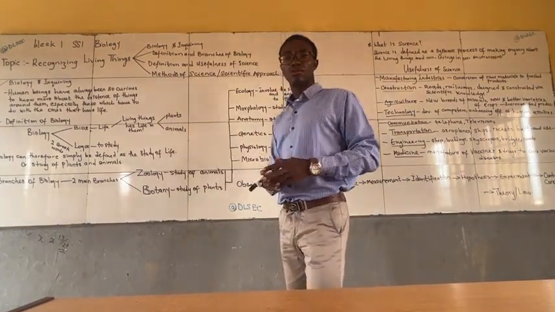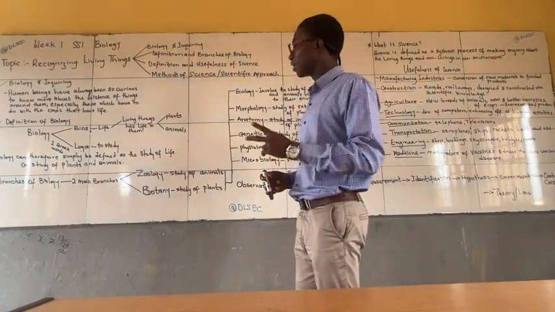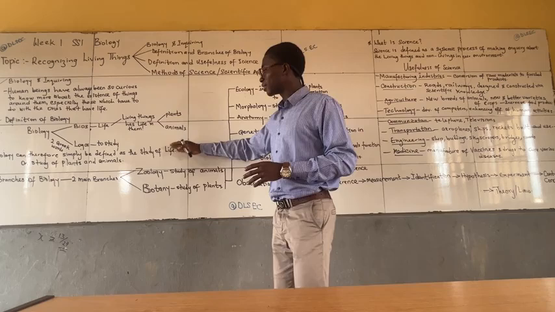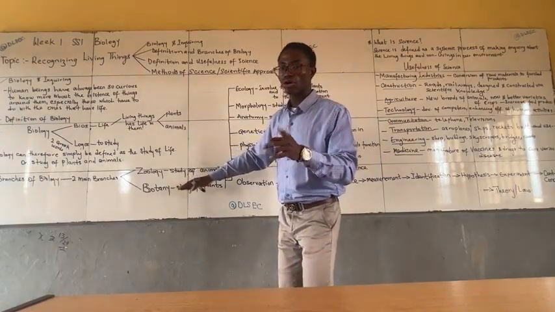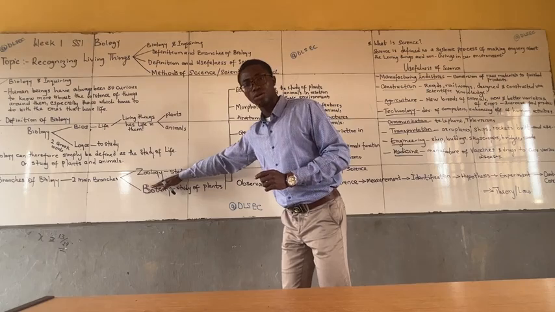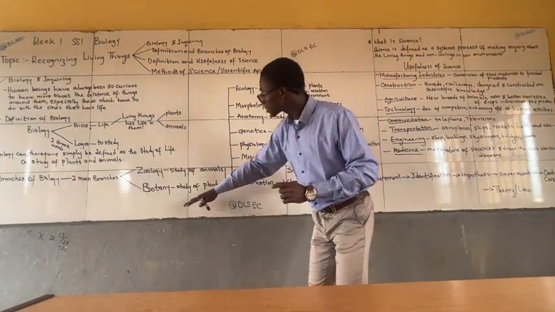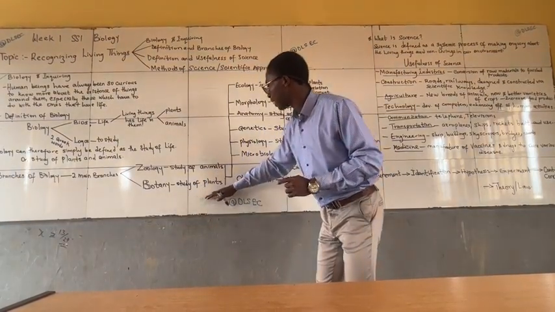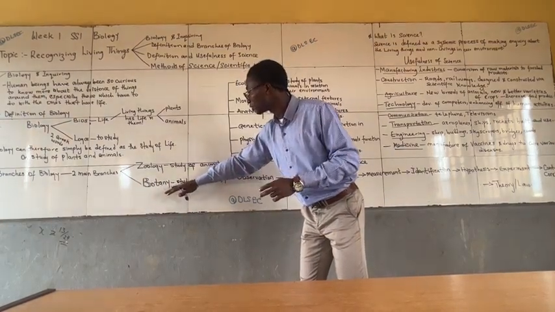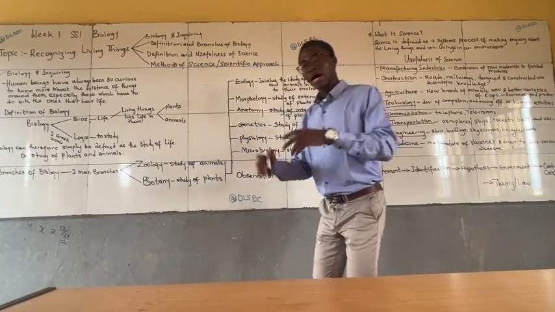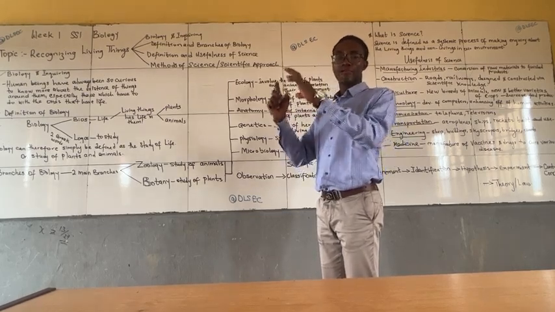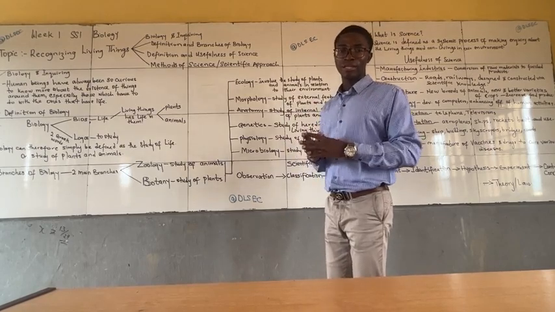Now, what are the branches of biology we have? Generally, biology has two main branches. Just as we said that biology is the study of plants and animals, the branch of biology that studies animals is referred to as zoology, while the branch that studies plants is referred to as botany. So we have the two main branches of biology to be zoology and botany. However, there are other branches of biology depending on what area of study is being emphasized.